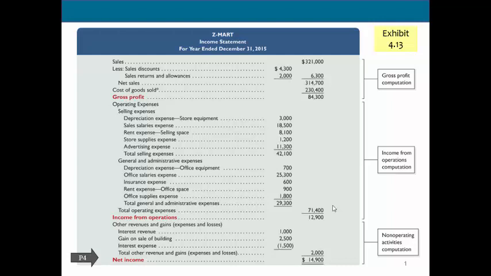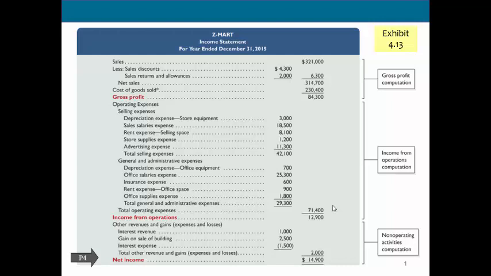Finally, here we have our other types of revenues or other types of expenses, and these are kind of the abnormal things. These are not things that we earn or have that are part of our regular operations. So if we are a company that is a merchandising company, our operations are the purchasing and sales of goods.